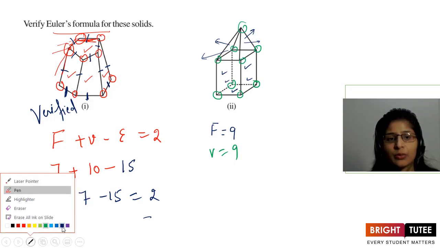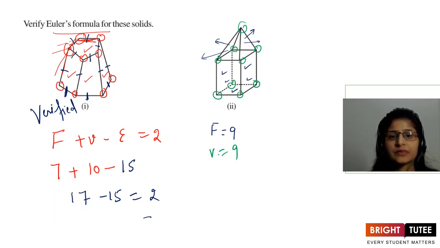Now we are left with one more thing, that is the edges. So what about edges? Let us count them. 1, 2, 3, 4, 5, 6, 7, 8, 9, 10, 11, 12, 13, 14, 15, and 16.